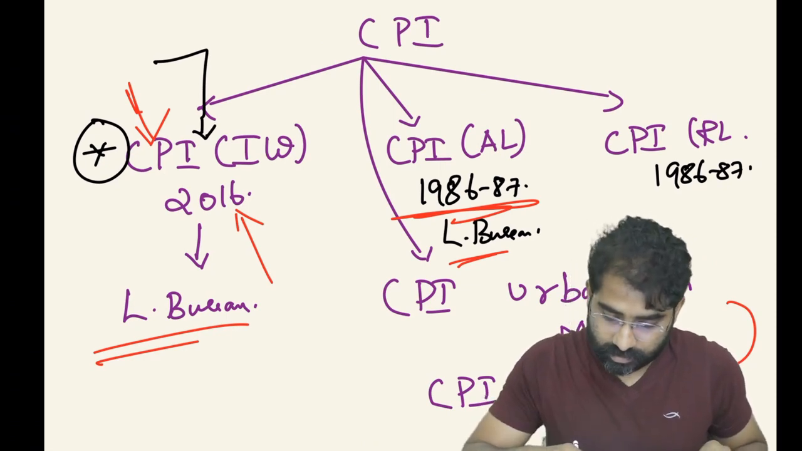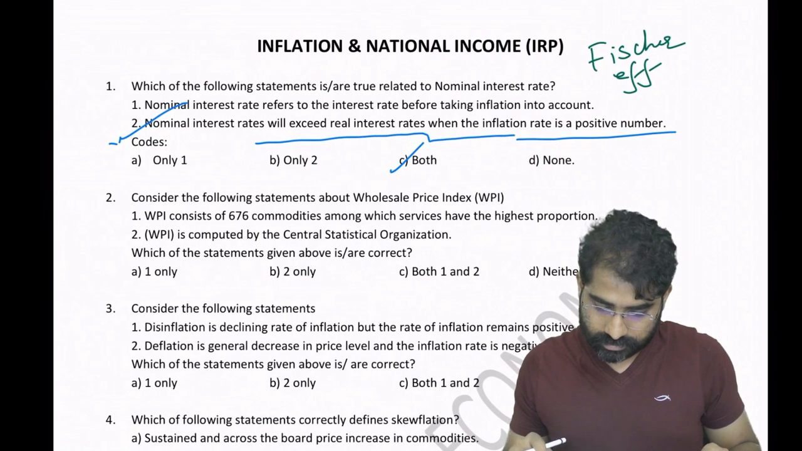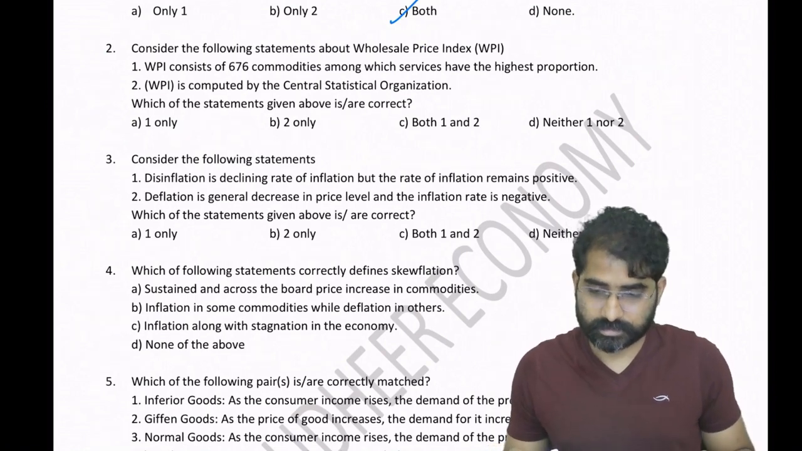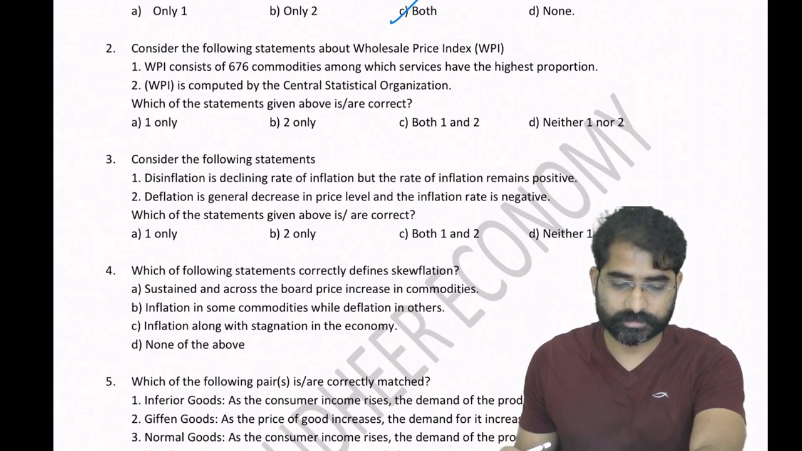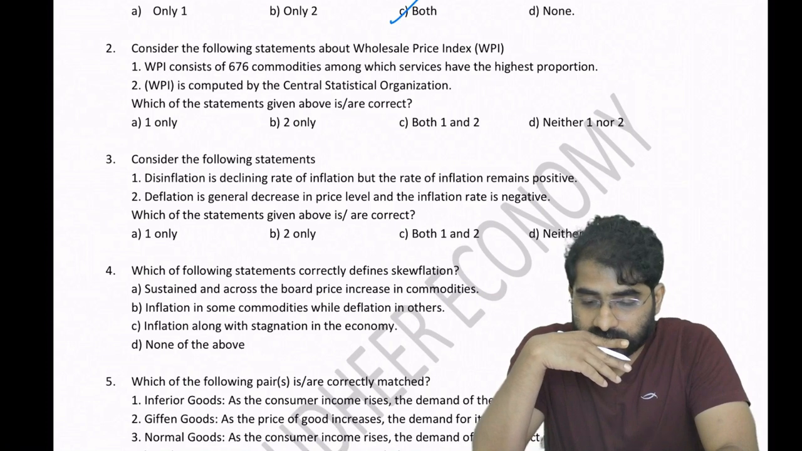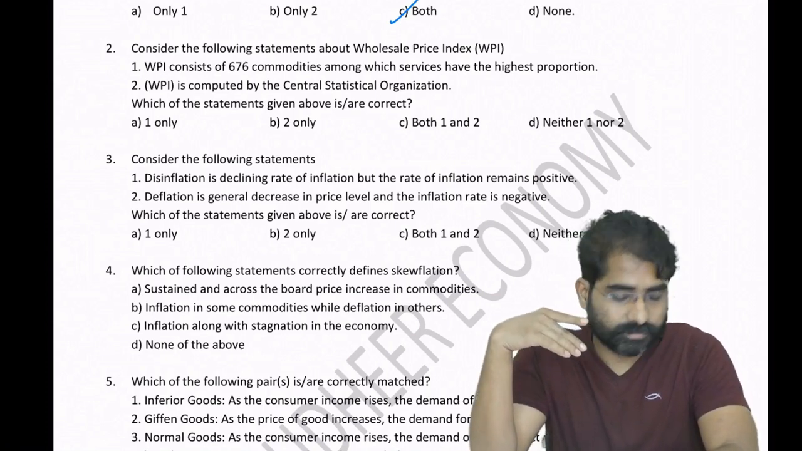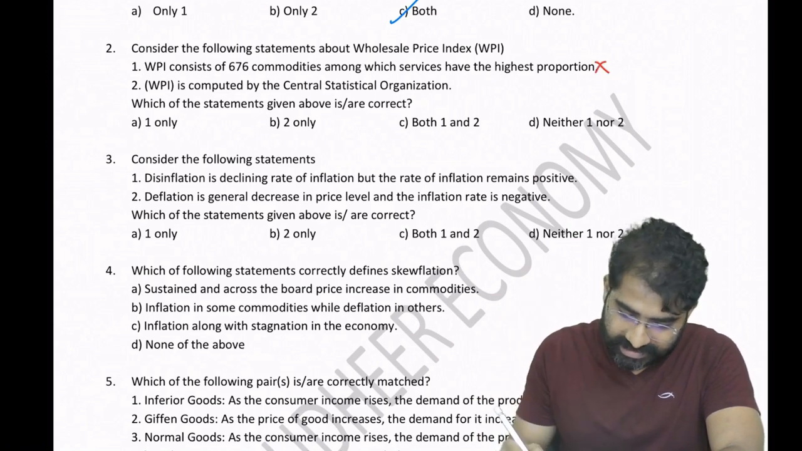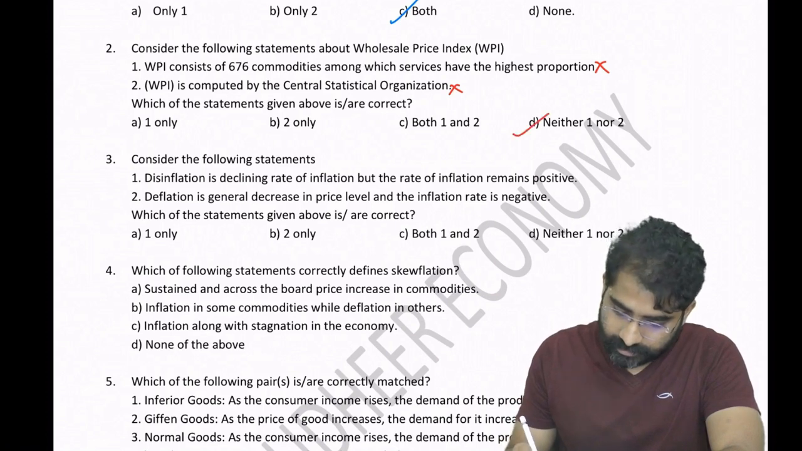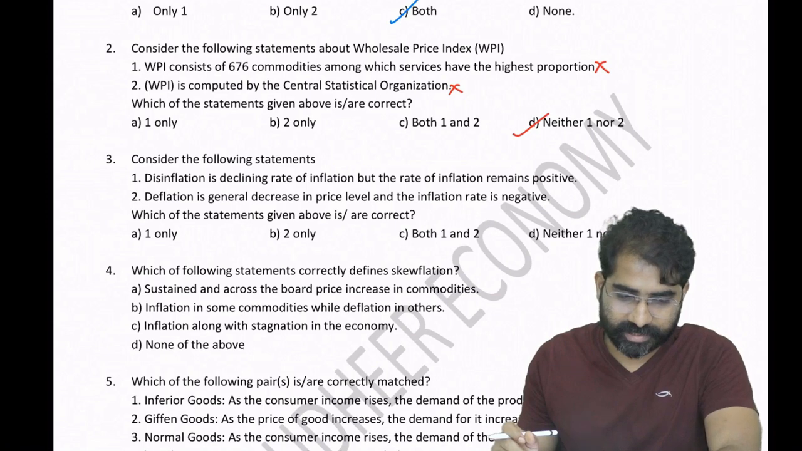Fine. Let's go to the second question. Answer for the second question, please. Obviously, you know this is wrong, 697, and this is wrong, commerce. So simple question. Hope it is clear. No tension till there, right?